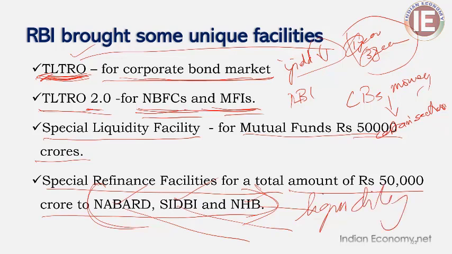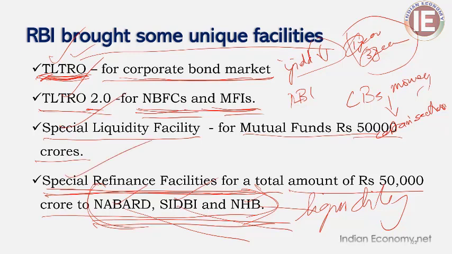So in this context, in the absence of liquidity, the RBI directly has given liquidity through different facilities, including TLTRO, TLTRO 2, the special liquidity facility and the special refinance facility. So these are the two types of initiatives launched by the RBI to face this liquidity stringency in the economy. And these interventions make the RBI's policy unique to fight the COVID-created economic instability, right?